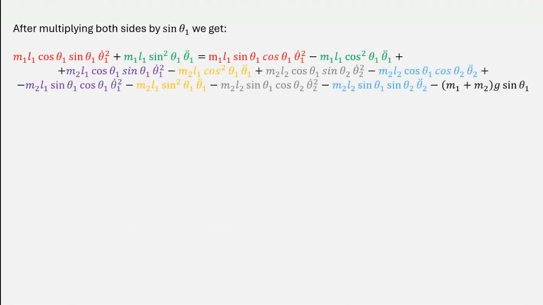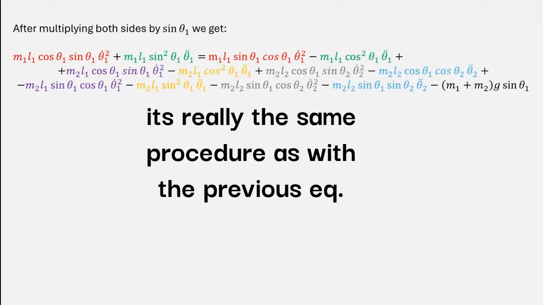Once again, you will notice that pairs of terms have the same non-trigonometric factors. Some of them thankfully cancel out, some of them connect to give us sines and cosines of the difference of two theta angles, or sine squared plus cosine squared, etc. It is a simple exercise to do this step by step at home if you decide to engage in this problem yourself, but I'll just write down the final equation.